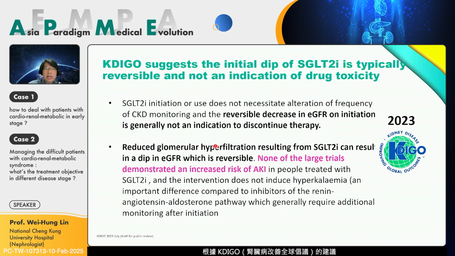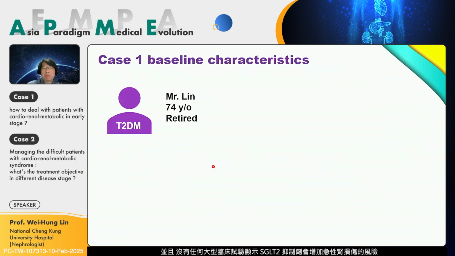So we can see from KDIGO, they say a reversible decrease in eGFR on initiation is generally not an indication to discontinue therapy. The reduced GFR resulting from SGLT2 inhibitors can cause a dip in eGFR, which is usually reversible. And none of the large trials demonstrated an increased risk of acute kidney injury.